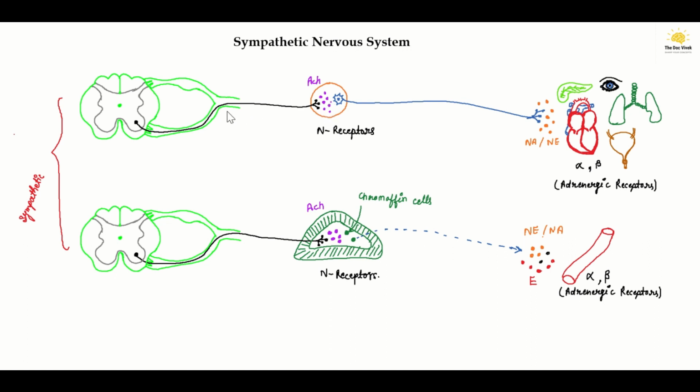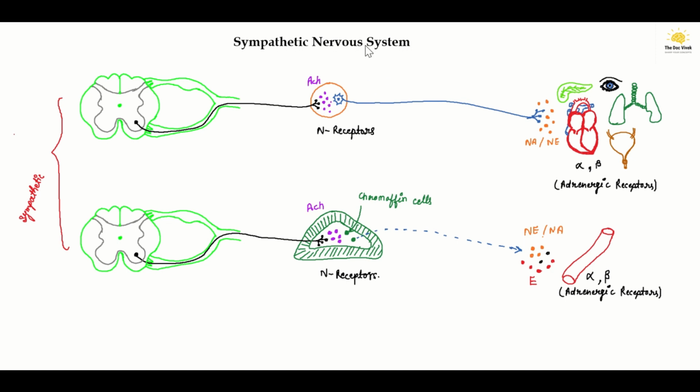Or it may not synapse with the sympathetic ganglia, and instead move directly to the effector organ in the form of the splanchnic nerve.